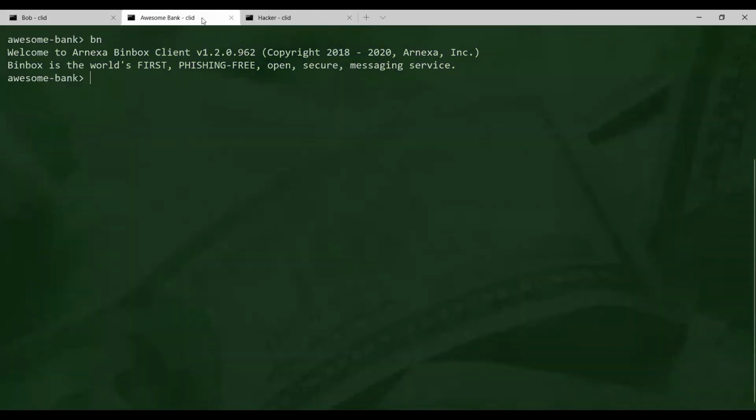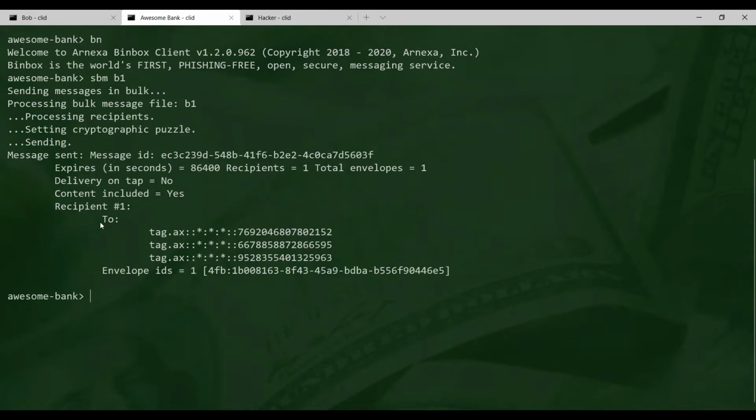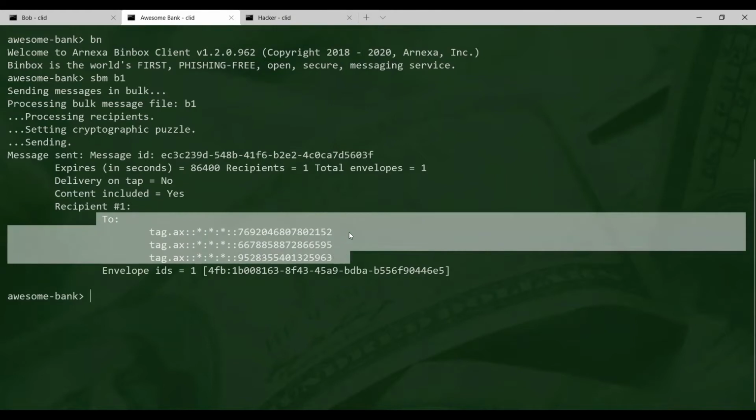Now, let's act as Bob's bank. Bob has provided his bank with his Binbox addresses, so the bank can easily send Bob messages, like so. In the highlighted to list, you can see that Bob has given his bank 3 addresses, not just one. The bank must specify all 3 addresses in order to reach Bob, and this is unique. Specifying multiple addresses proves there's a relationship between the bank and Bob. Without this relationship, it is mathematically very, very hard to figure out the address combinations that belong to a user.